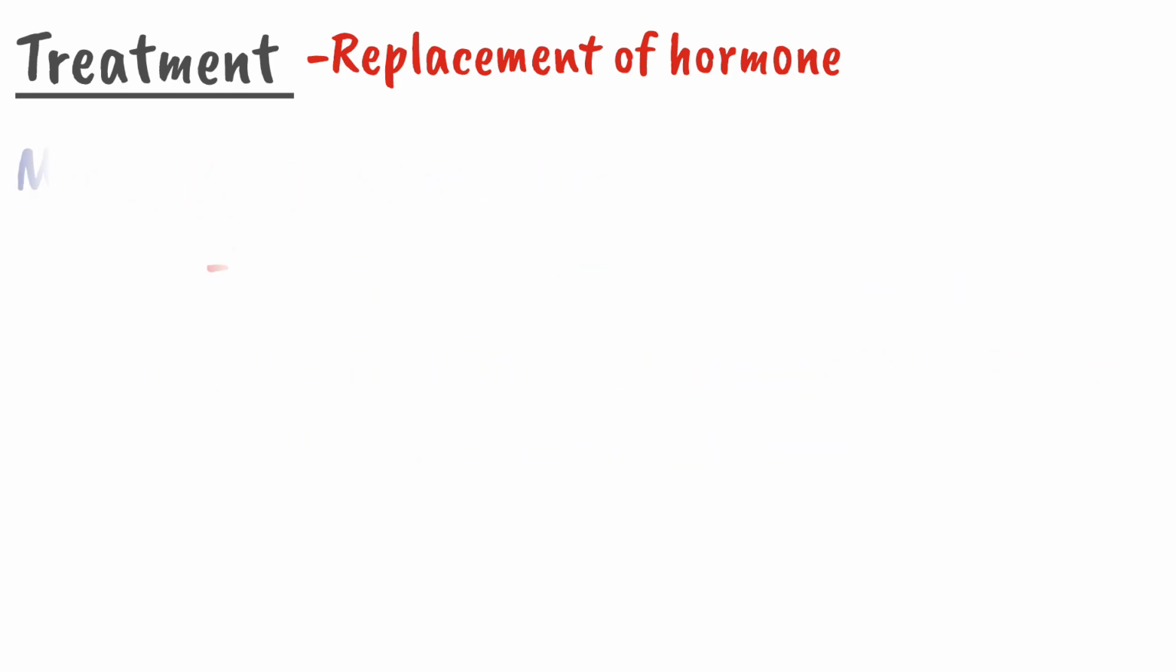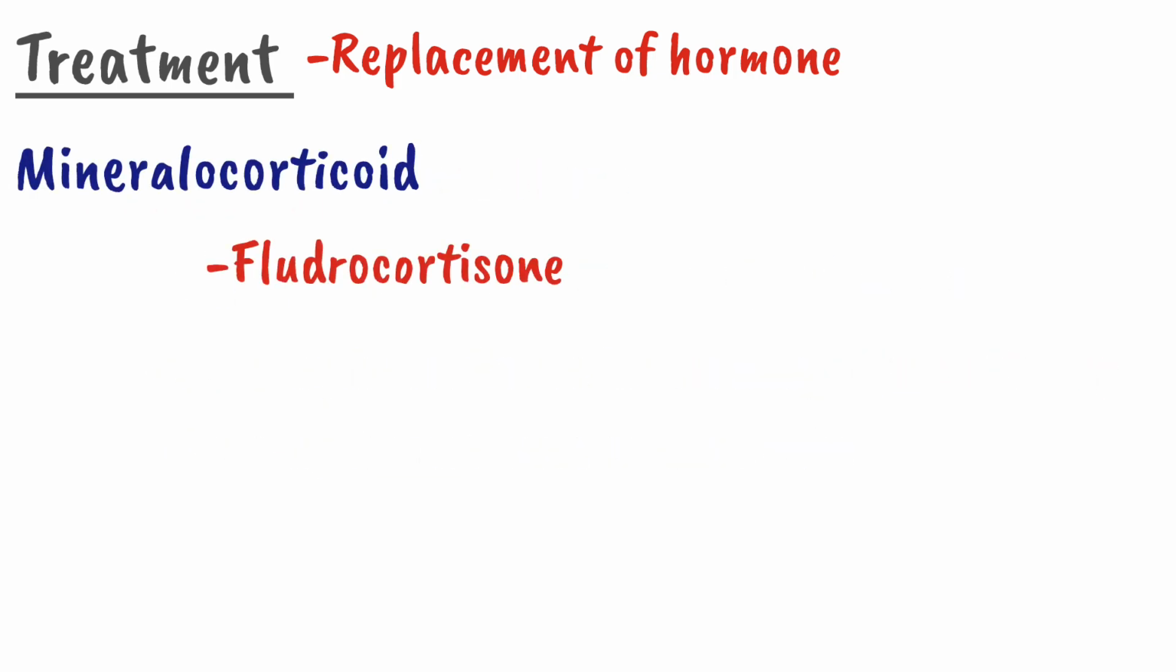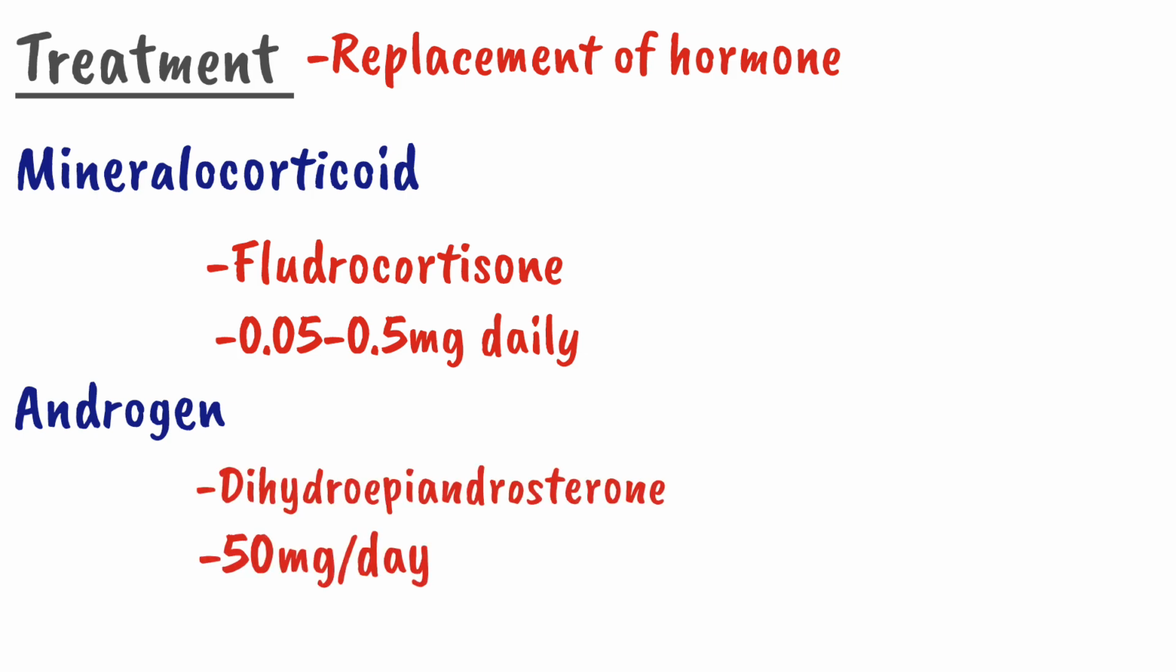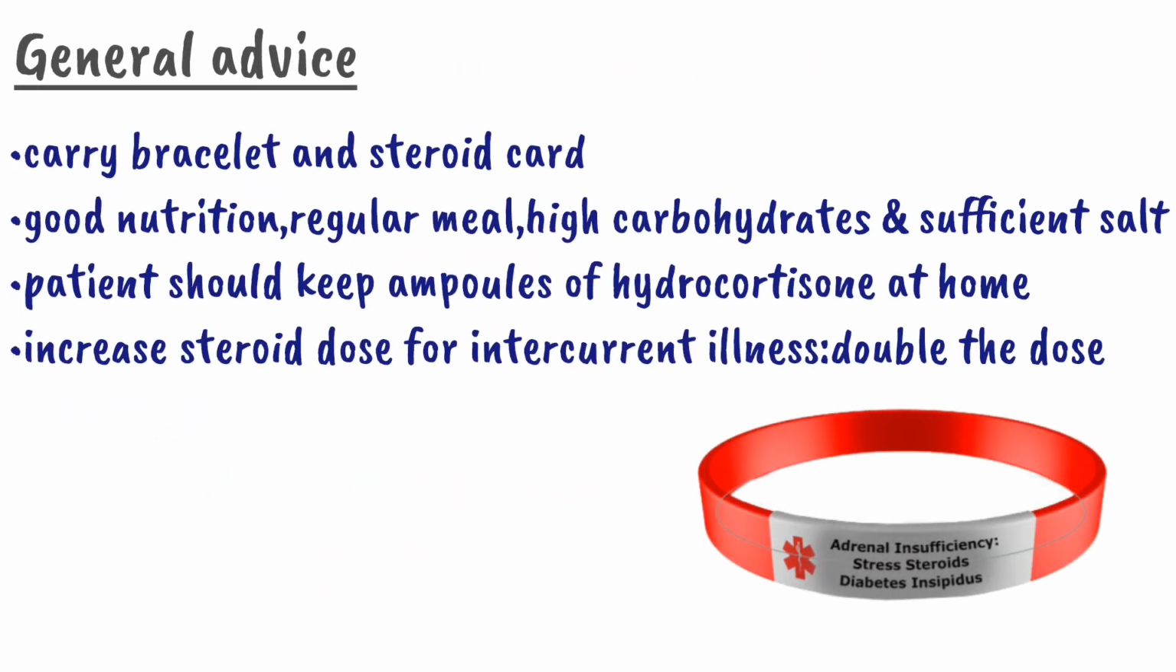6 pm. The fludrocortisone, which will replace a mineralocorticoid, is given in a dose of about 0.05 to 0.5 mg daily, and the androgen is replaced with dehydroepiandrosterone in a dose of about 50 mg per day, but it should be given in females. In males, there is no need to replace or give an androgen, because in males the androgen is produced by testis. Apart from the hormone replacement therapy, the patient should be instructed with some general advice.